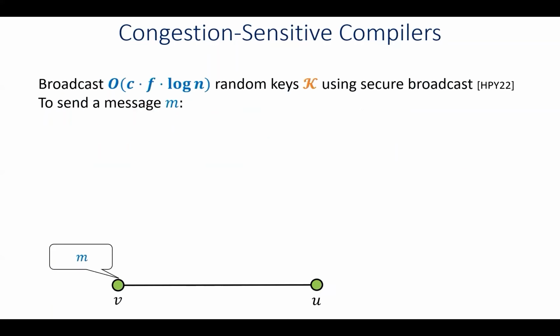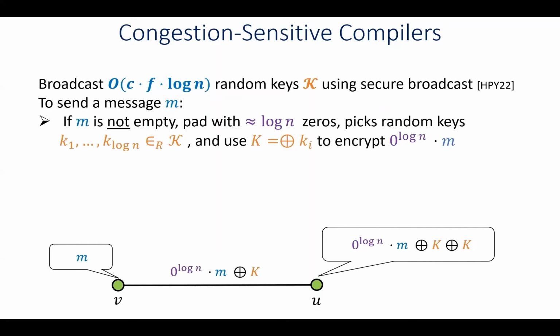Okay, so our algorithm starts with broadcasting a collection of C F log n many random keys in total, and this is done using the secure broadcast algorithm. Then in round i, where V wants to send a message M to U, if this is a real message, meaning it's not empty, first V is going to pad it with log n many zeros to indicate to U that this is indeed a real message. Then, similar to what we did before, V is going to sample log n many random keys from this pool of random keys that we broadcast and use their XOR in order to encrypt this message.